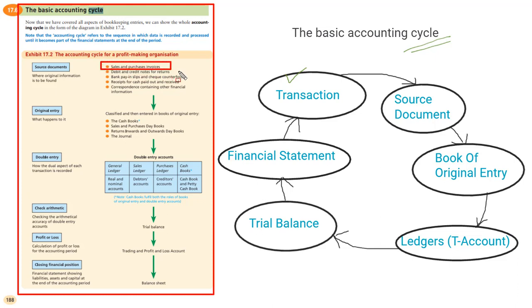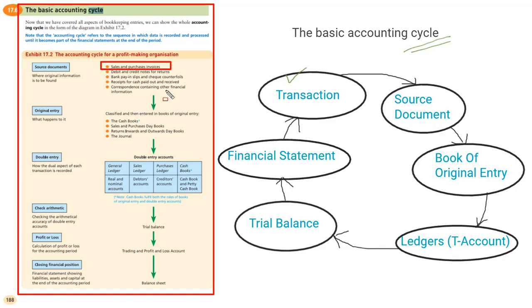Sales or purchase invoice means when any company buys something from another company on credit, and on that transaction an invoice is generated by the supplier. This same invoice is both a sales and a purchase invoice.